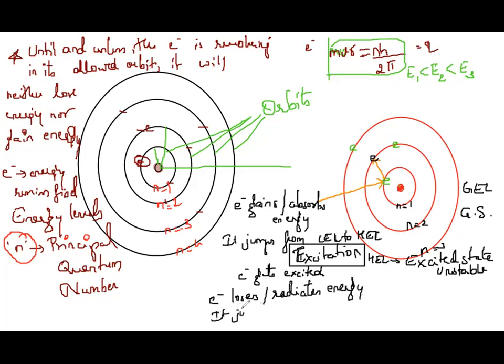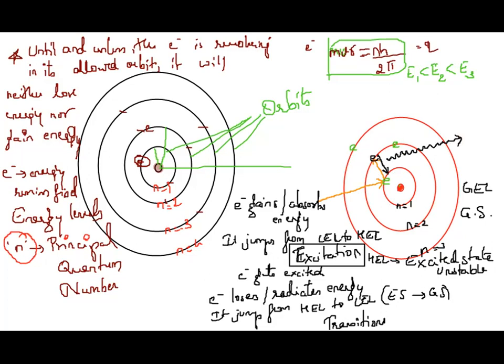Then it will jump from a higher energy level or excited state to a lower energy level, or I can say excited state to ground state. Yes or no? Higher energy level to lower energy level. This process is called transition. So this electron is not stable here. Therefore, it will jump from higher energy state to lower energy state. When can it jump? When it gives out excess energy in the form of radiation.